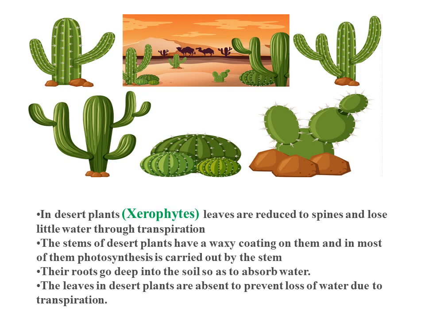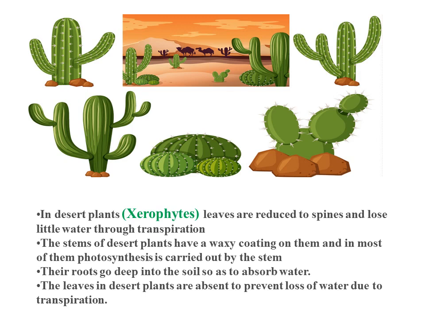Next, the stems of desert plants have a waxy coating on them, and in most of them photosynthesis is carried out by the stem. That is why they can cope with that environment, and their roots go deep into the soil to absorb water.